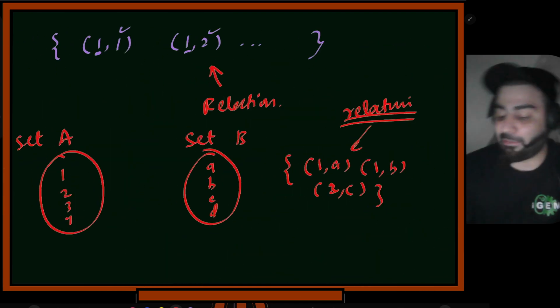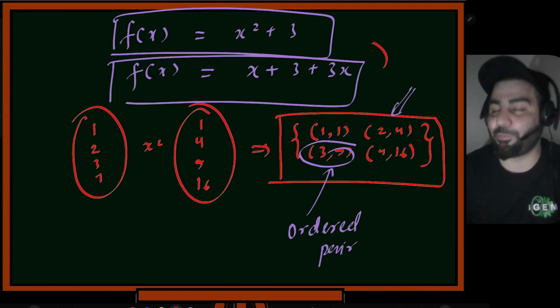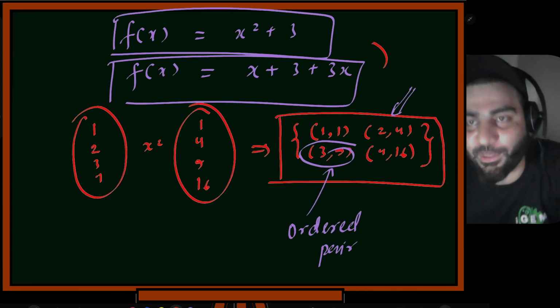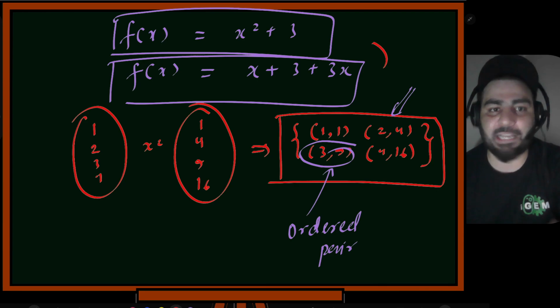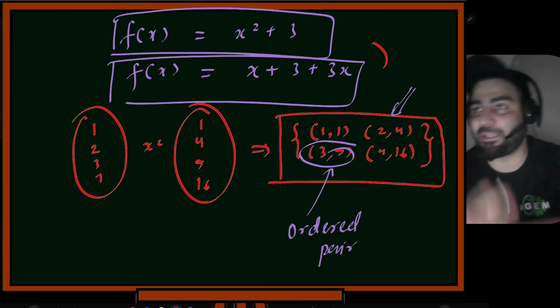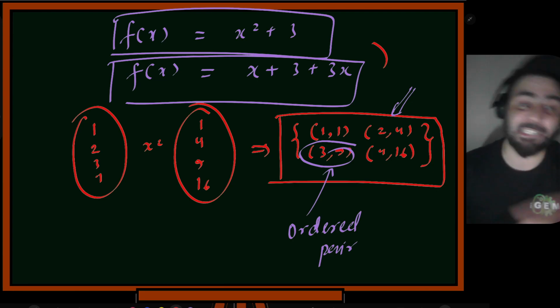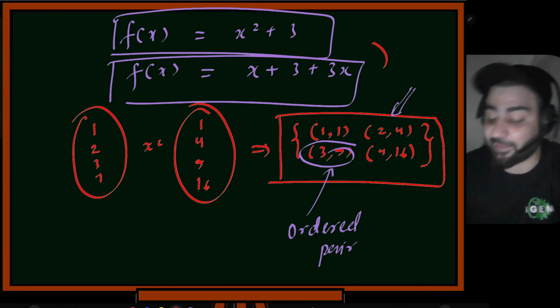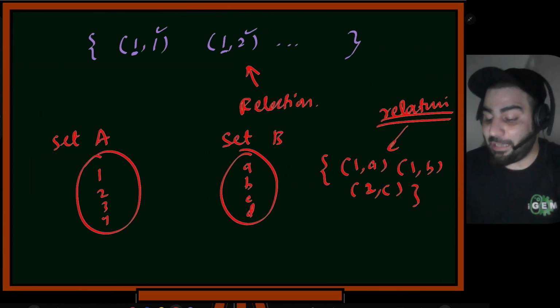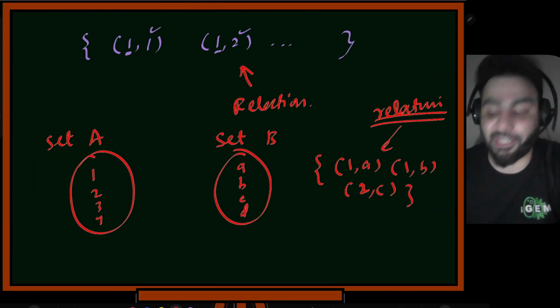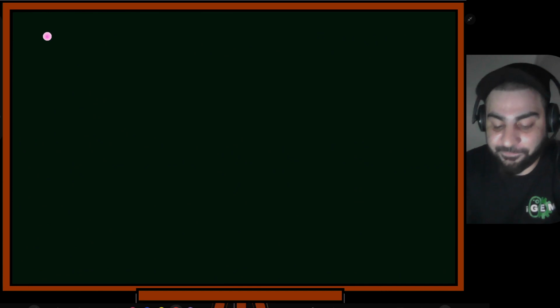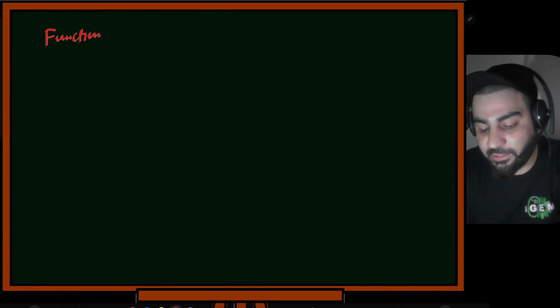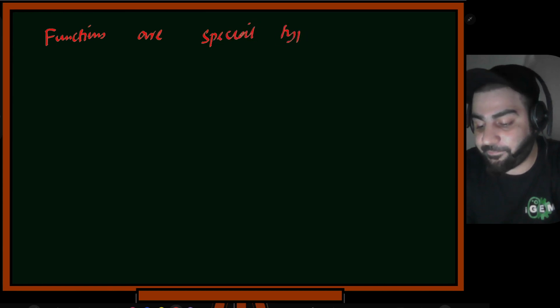Now coming back to functions, I'll put all of these things together at the end. I think we have some 10-20 minutes left in the class. Please bear with me, you can see that the material is going here and there. We started with functions, we're going into sets and relations, but all of these things will make sense after a while. So you see that functions are basically special types of relations.